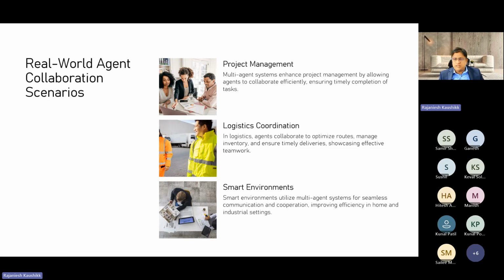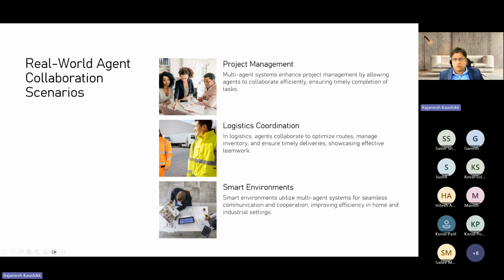So the focus here is multiple applications, and you will see that the power of AI, agentic AI, is very, very huge. These are some real world use cases. For example, multi agents can be very effective in project management, logistics. You can use it for coordination, smart environments. This scenario highlights how these agents can work together to optimize the overall process and improve communication for enhanced efficiency.